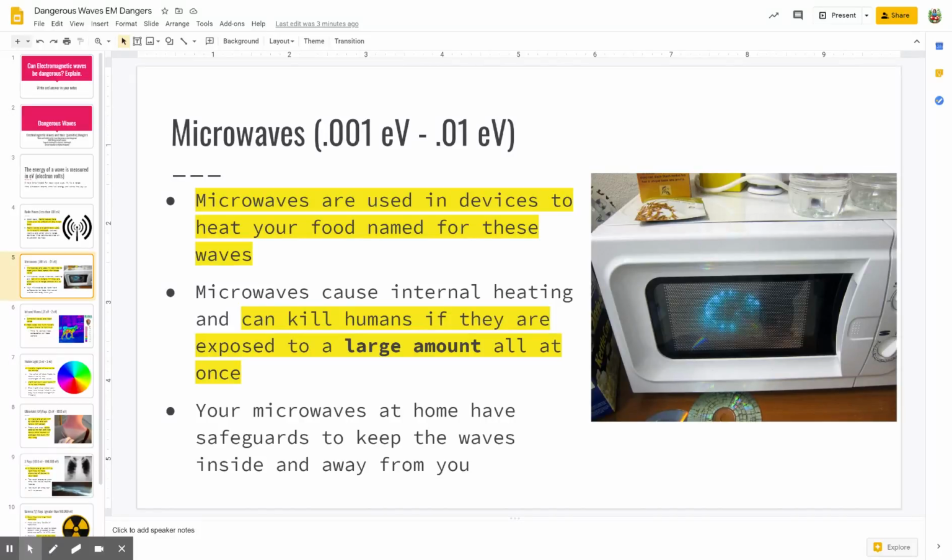Right, the microwaves you have at home, they do not create enough to seriously hurt you. Now, it's not smart to put your hand inside of a microwave and try and turn it on. That's why there are safeguards on your microwave, so your microwave won't turn on unless you've got it closed. And that mesh that's on the front side of the microwave, that's actually metal, so it slows down those waves. It doesn't allow them to leave the microwave itself. Okay, so if you are hit with a ton of microwaves all at once, it could kill you, but the microwaves at home don't create enough, and there are plenty of safeguards to keep those microwaves inside of the box of the microwave itself. The next kind of wave we're going to talk about is infrared.